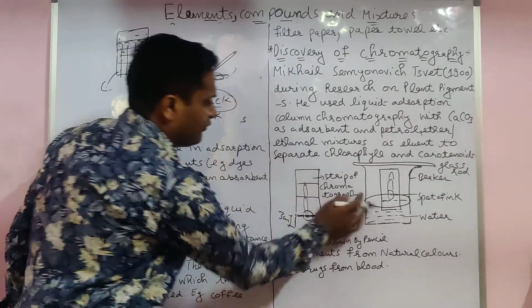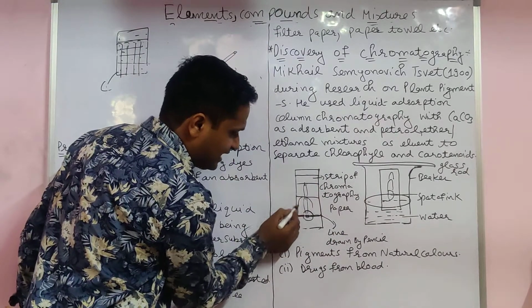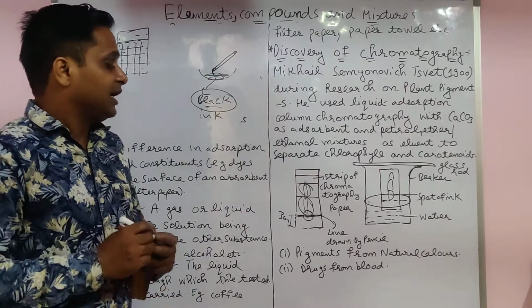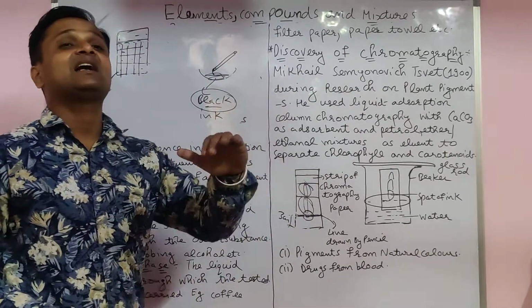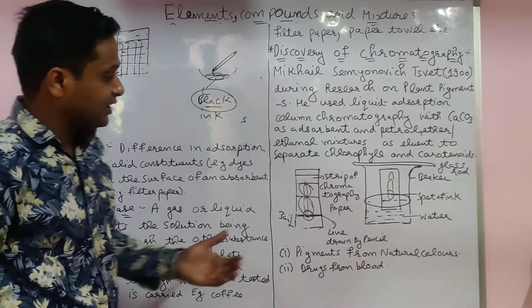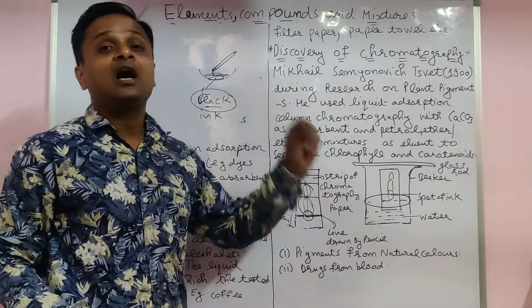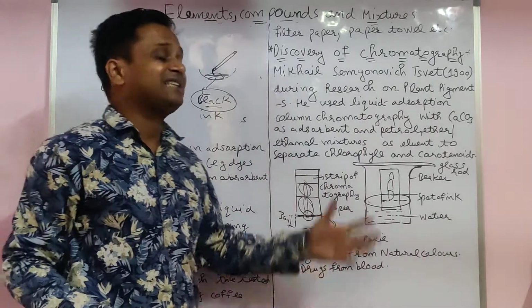Actually the full solvent moves up to here, but the red color goes up to here and the blue color up to here. It means blue and red colors have different adsorption with the water or maybe acetone.